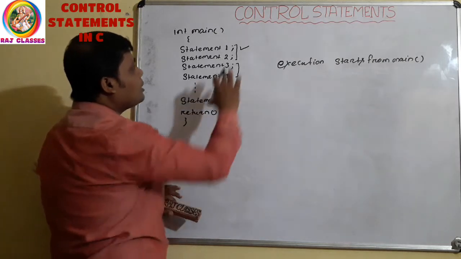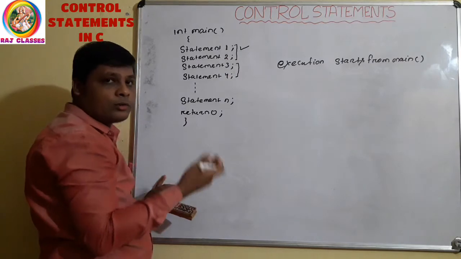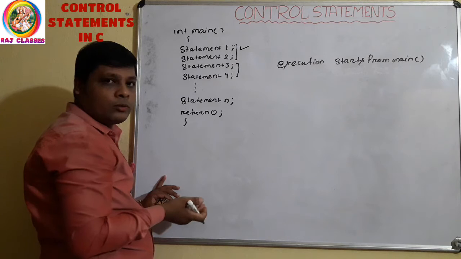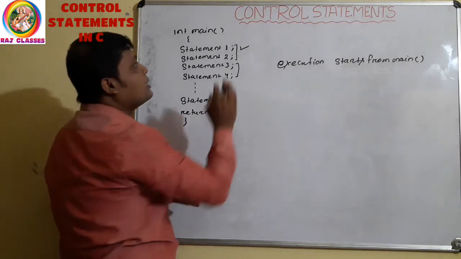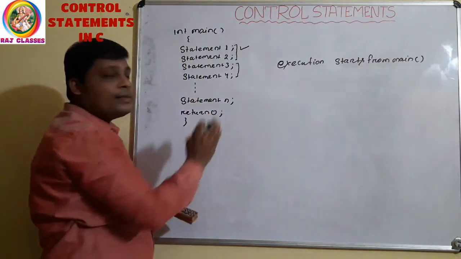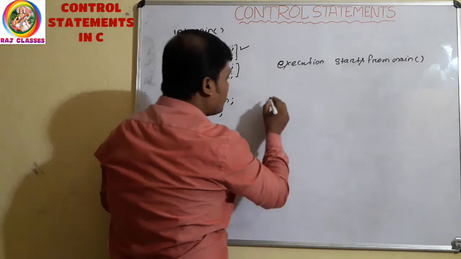Or if you want to execute some statements repeatedly, then in that case what will you do? For this, C provides what? Control statements. Clear? So what is a control statement?